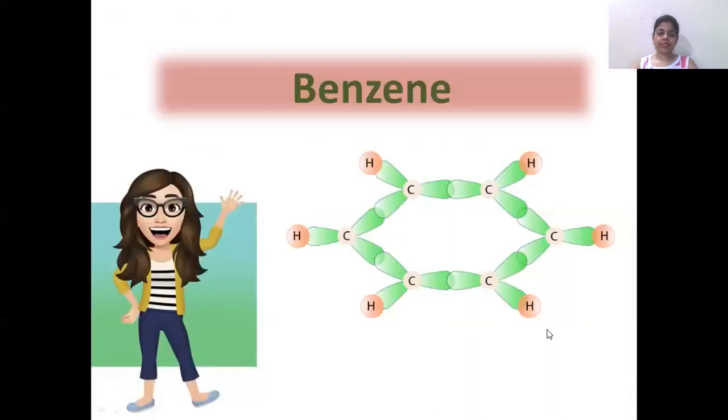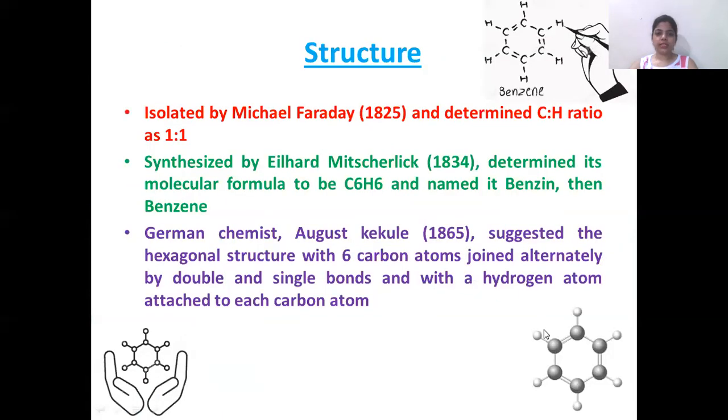Today we are going to discuss benzene. So let's start with the structure. In 1825, Michael Faraday, a scientist, isolated benzene and determined the carbon-hydrogen ratio as 1:1. If we see the structure of benzene, there are 6 carbons and 6 hydrogens, with one hydrogen attached to each carbon.